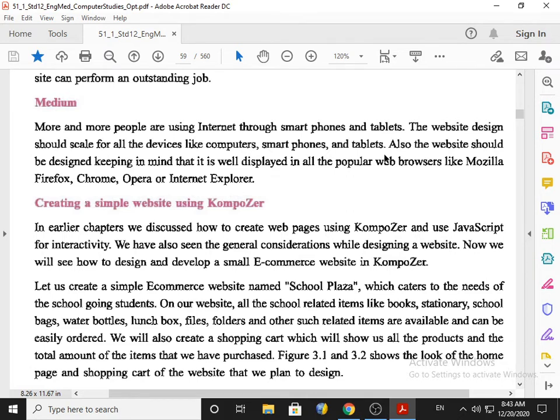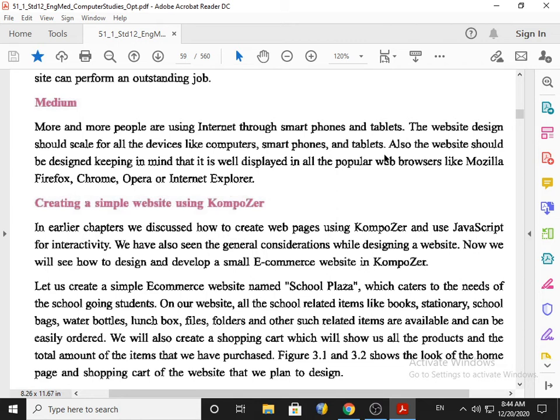And also the website should be designed keeping in mind that it is well displayed in all the popular web browsers like Mozilla Firefox, Chrome, Opera, Internet Explorer. These are all popular browsers. At least in these popular browsers you need to check whether the website opens properly or not. If it opens properly, there is no issue. Otherwise you need to find out the reason why it does not open on different devices and different browsers, and solve the problem, because you never know who will open your website on which device, in which browser. It's the choice of the viewer.